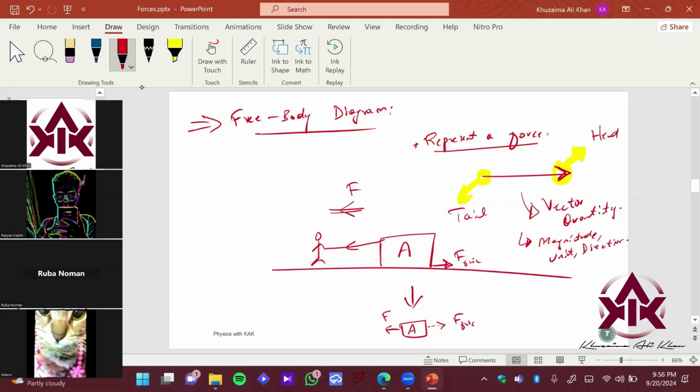Let's say if I just say this force is 5 Newton, this is the magnitude. This is basically the unit of the force, and this is the direction of the force. That is why it is a vector. Okay.